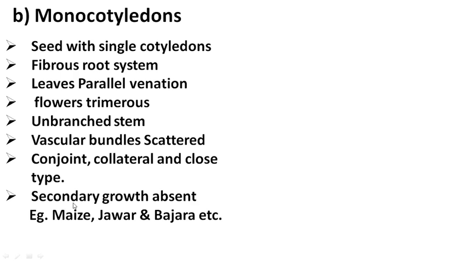So the cambium is absent, and that's why secondary growth is also absent. The common examples of monocot plants are maize, jowar, bajra, coconut, grasses, onion, and sugarcane.